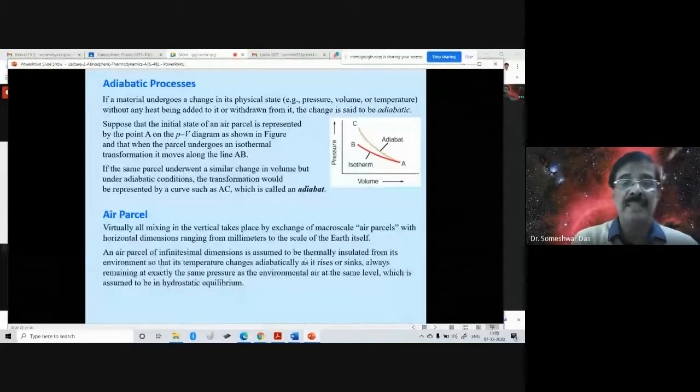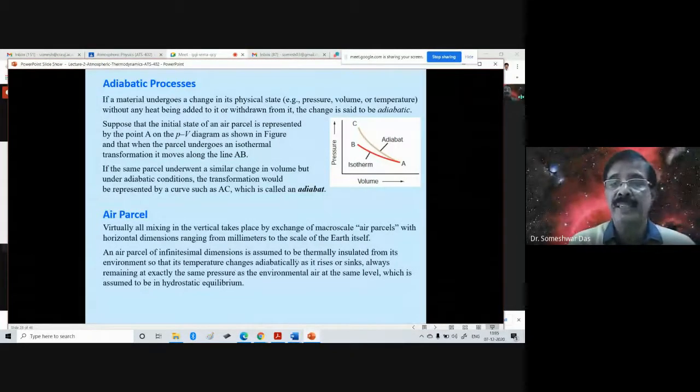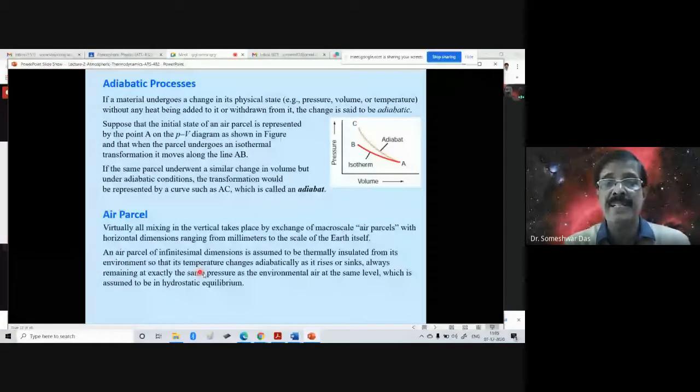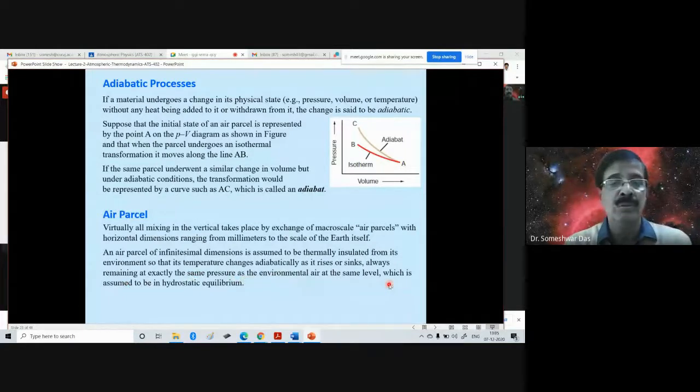An air parcel of infinitesimal dimensions is assumed to be thermally insulated from its environment so that its temperature changes adiabatically as it rises or sinks, always remaining at exactly the same pressure as the environment air at the same level, which is assumed to be in hydrostatic equilibrium.